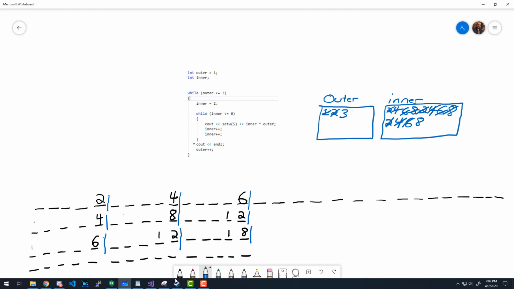So 3 turns to 4. And then we go back to the top of the loop and we say, is outer less than or equal to 3? So is 4 less than or equal to 3? That's false. So we exit this whole loop and we end up going here and we're done.